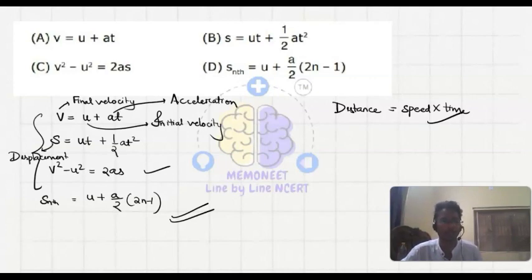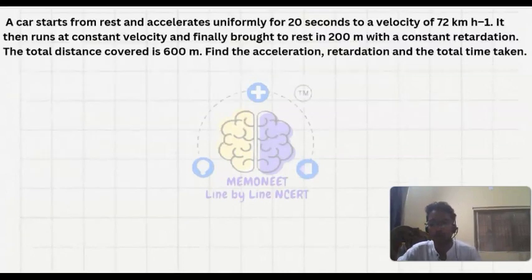Let's have some question here. Okay, so here a car starts from rest and accelerates uniformly for 20 seconds to a velocity of 72 km per hour. Okay, it then runs at constant velocity and finally is brought to rest in 200 meter with a constant retardation. The total distance covered is 600 meter. Find the acceleration, retardation and total time taken.